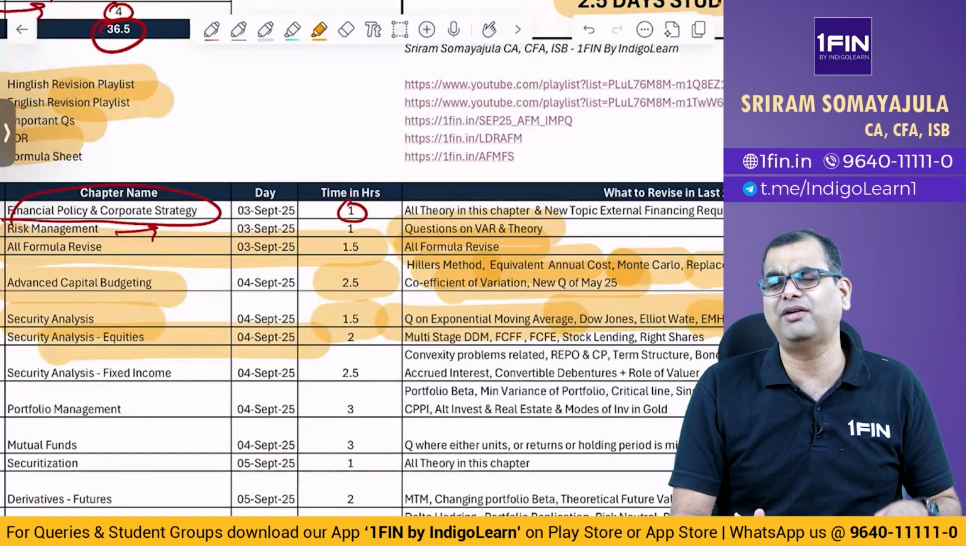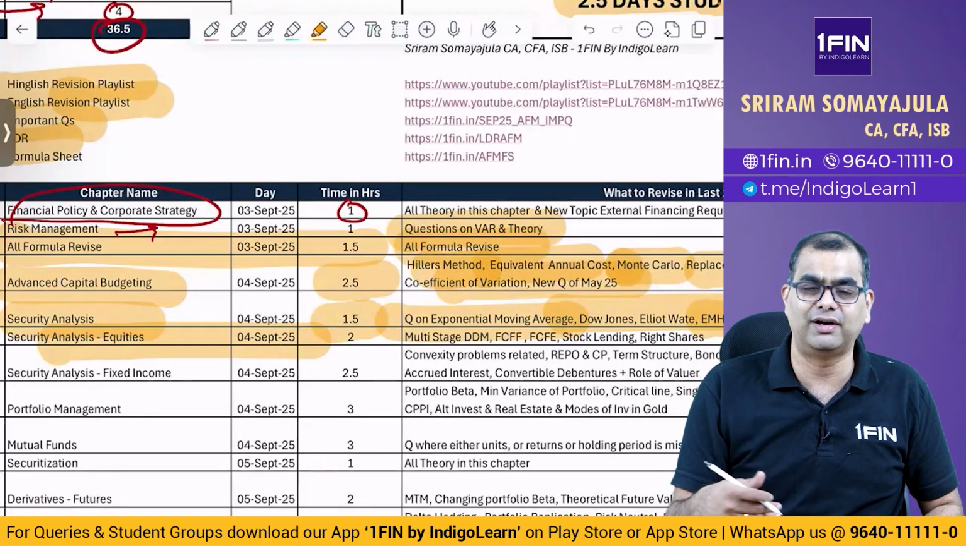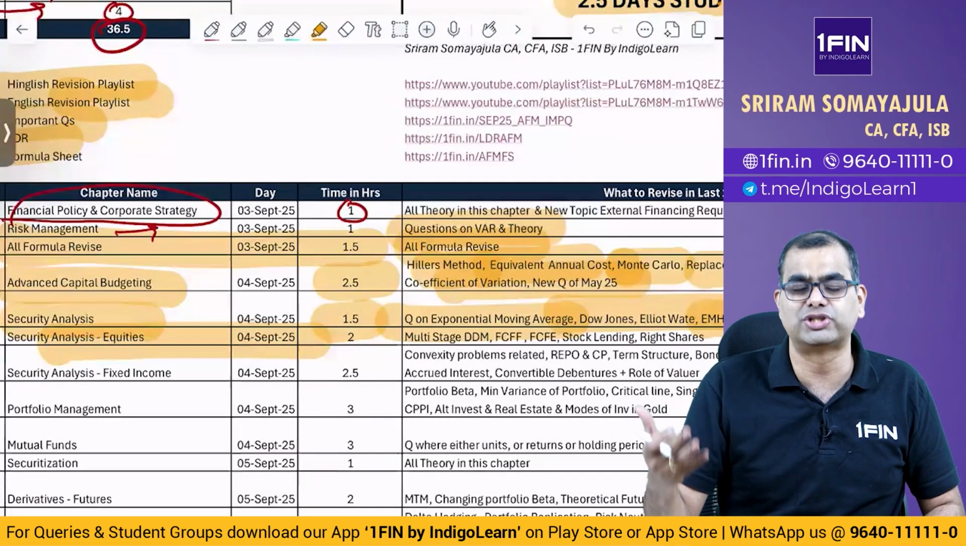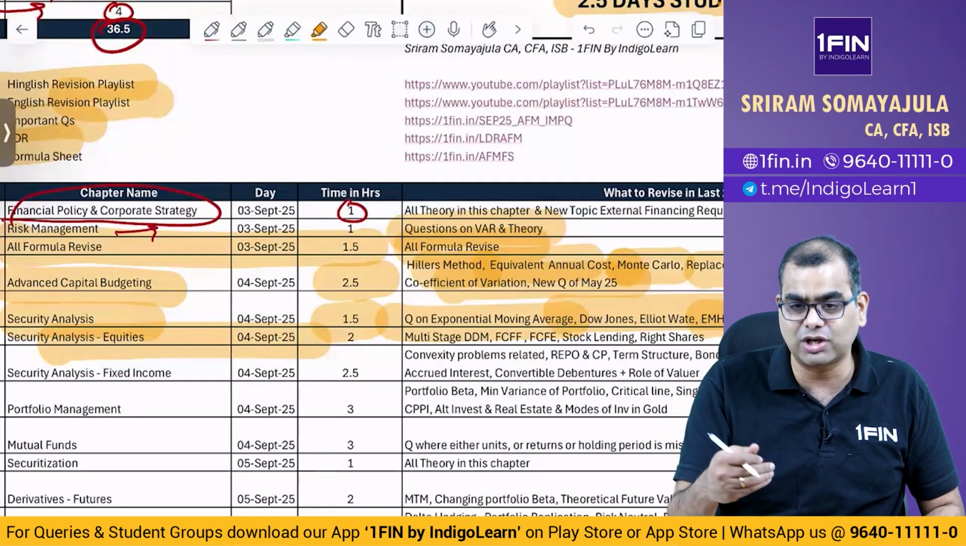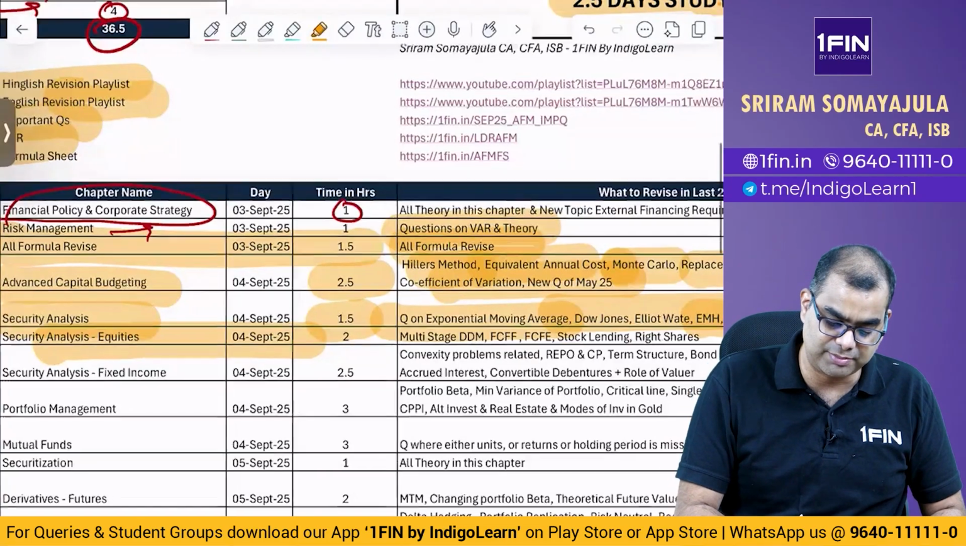Then you have security analysis, equities. Now this chapter is not very tough, but students tend to make mistakes, especially when you have valuation of shares, where it is a 2-stage dividend model, 3-stage dividend models. Please focus on arithmetical accuracy also in this particular chapter, because a lot of students make their mistakes there.